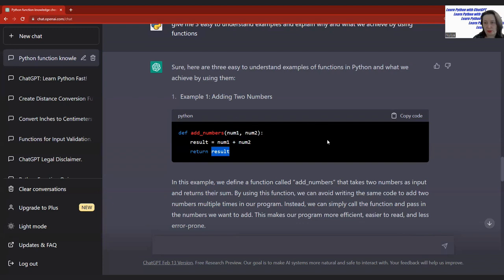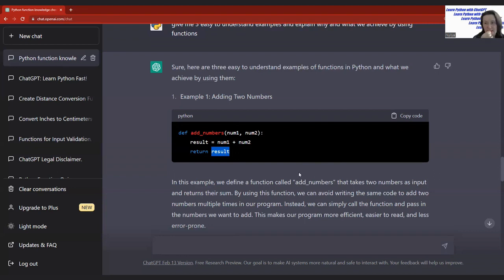This result could be a lot of things. In this case, it will be a number, another number, because when we use number plus number, it will be another number, float or integer, depending on the numbers. But overall, we have two numbers. We process them, we do something with them, and then we give a result to be used elsewhere in our programs.